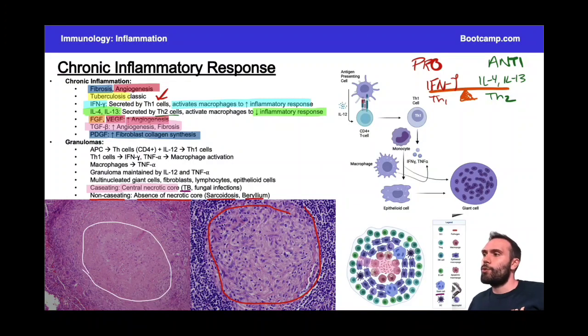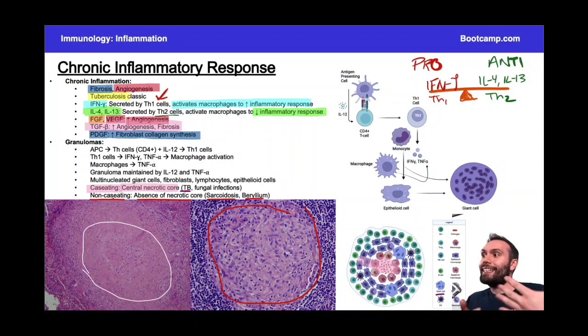Okay, so notice that these are non-infectious. Now, that doesn't mean that non-caseating granulomas are always 100% non-infectious, but that's an easier way to think about them. So if you're dealing with something that's non-infectious, you can think of, in terms of your big things, it's probably less likely to be caseating, if you had to guess, right?